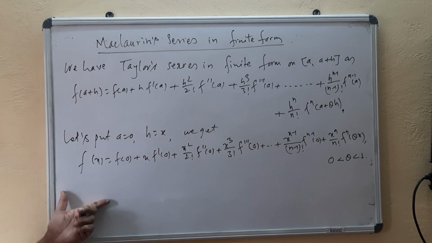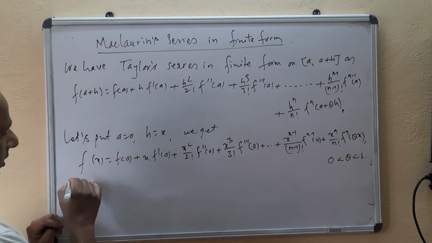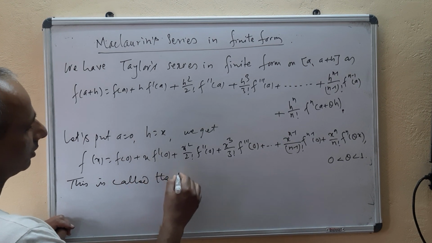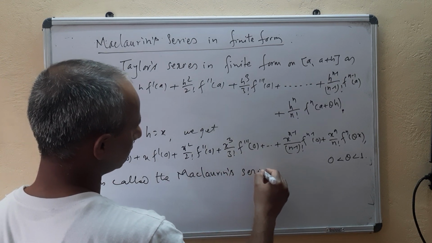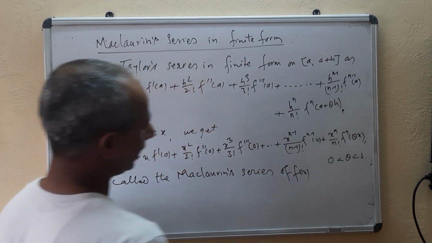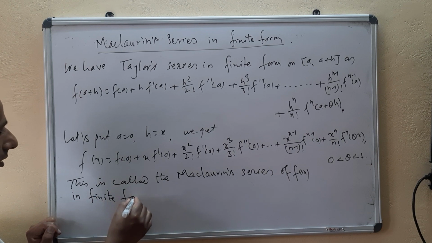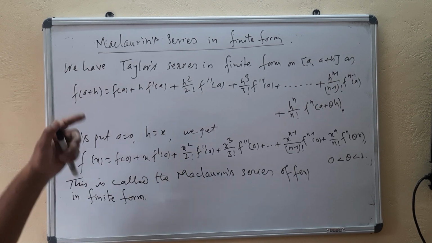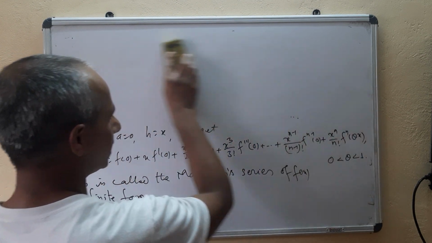We get an expansion here of f(x) about x equal to 0, and this is known as the Maclaurin series of the function f(x) in finite form. This is called the Maclaurin series of f(x) in finite form. So we can restate Maclaurin's theorem in finite form like this.